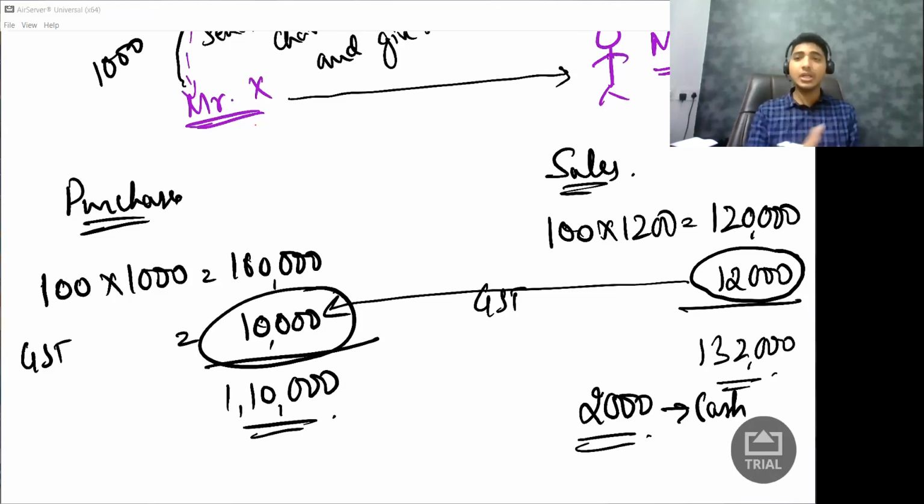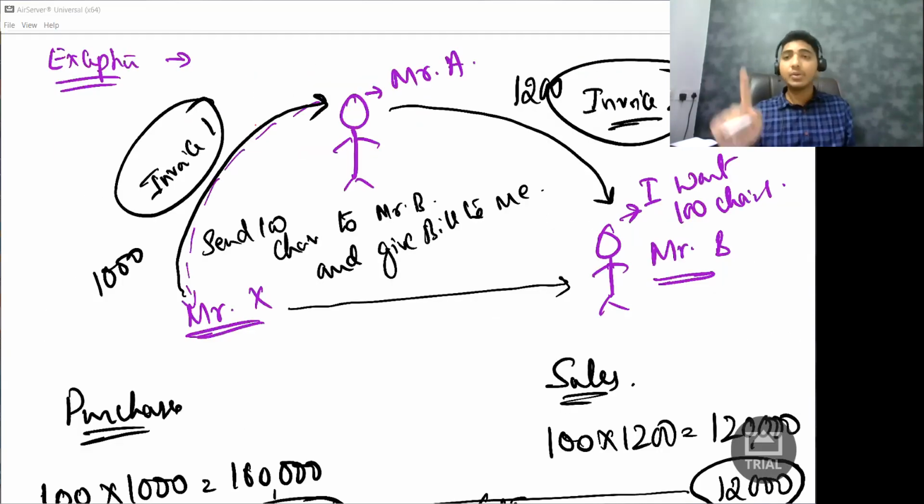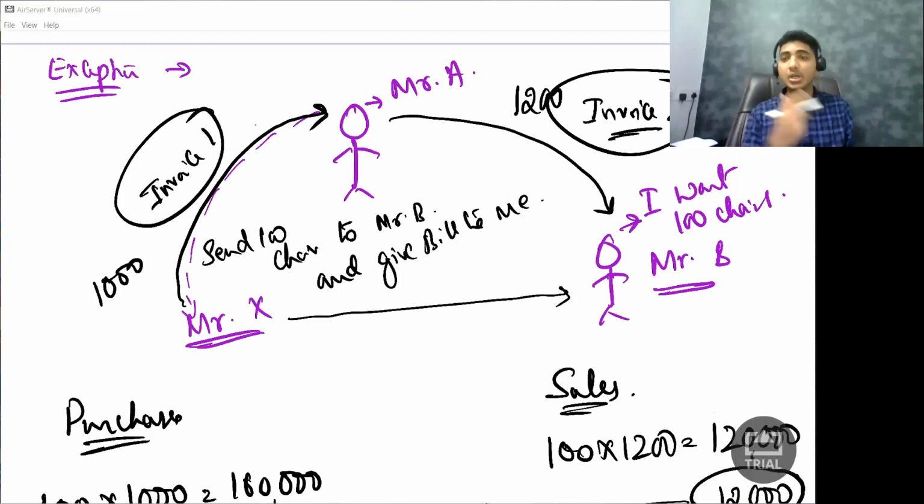What is the condition? Condition number 1, I should have the invoice with me. Do I have the invoice with me? Yes. Here I have invoice 1. Condition number 2 is I should have received the goods. Did I receive the goods? I did not receive the goods at all. Mr. X directly sent the goods to Mr. B. So am I fulfilling the condition? I am not. If I don't fulfill the condition, can I deduct this 10,000 rupees? Can I claim input tax credit? Law says no.